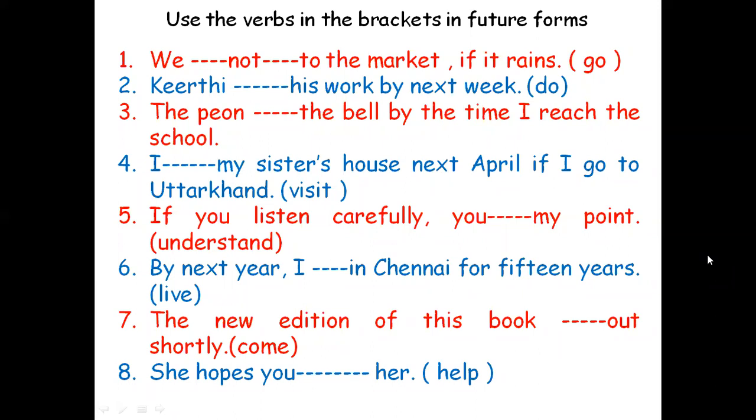Number 7, the new edition of this book will be coming out shortly. Shortly is the future point. Very soon, in 1 or 2 days, like that, very shortly. That is future time, a hint for future time. The new edition of this book will be coming out shortly. That is also a prediction, or a kind of anticipation.